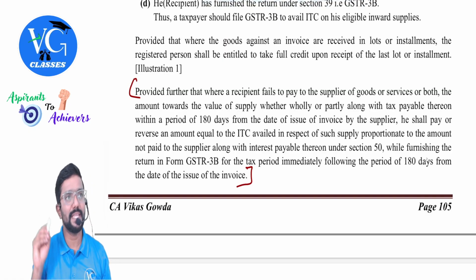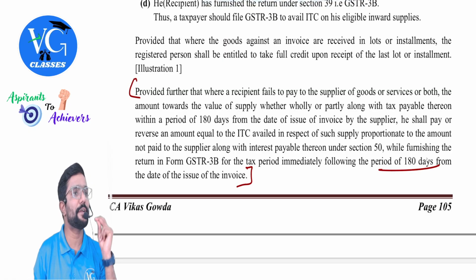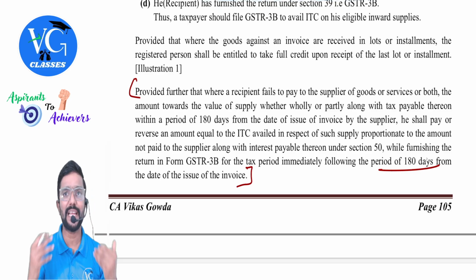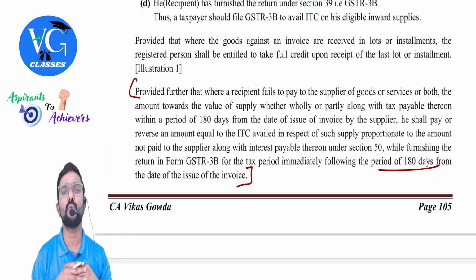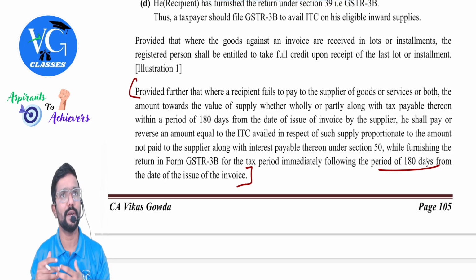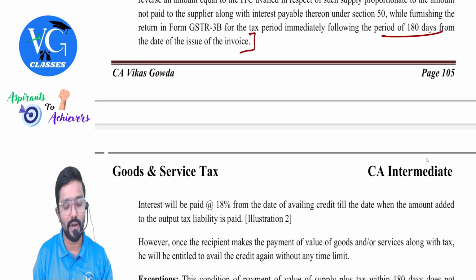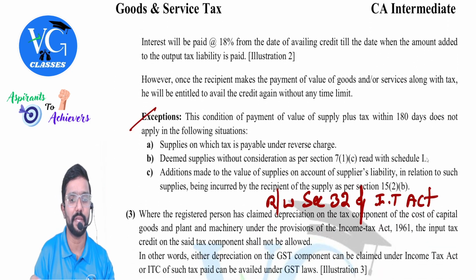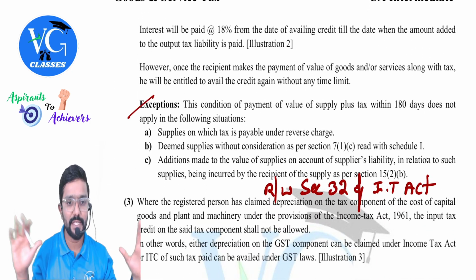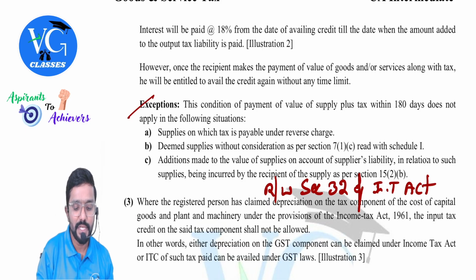Payment has to be made by the recipient within 180 days from the date of invoice. If the recipient has not made the payment within 180 days of the date of invoice, then he has to reverse the credit along with interest at 18%. But this 180 days time limit is not applicable in the exceptions I have given here. You can see where it is? Schedule 1 cases. Schedule 1 cases.